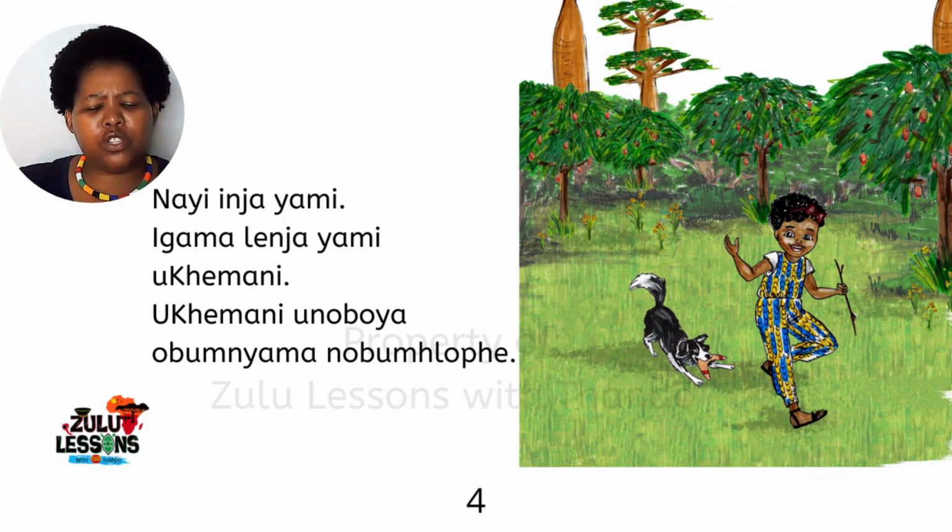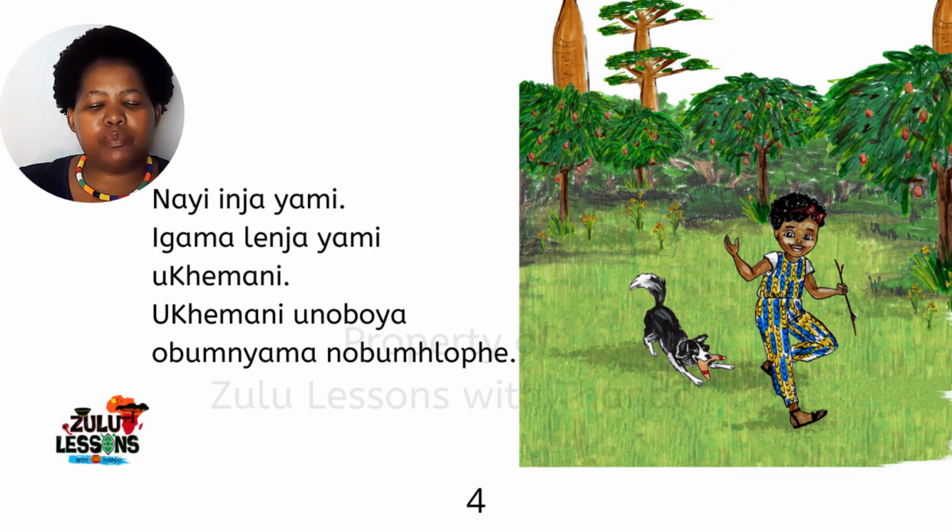She tells us about her dog in page 4, where she says, ukemani, unoboya, obumnyama, nobumhlophe. So Kemani has fur that is black and white.